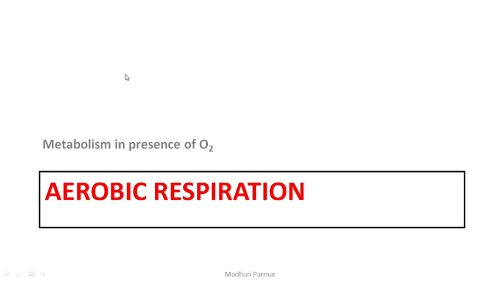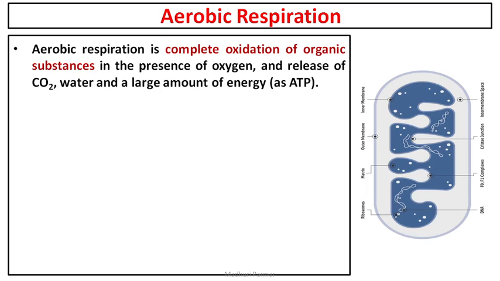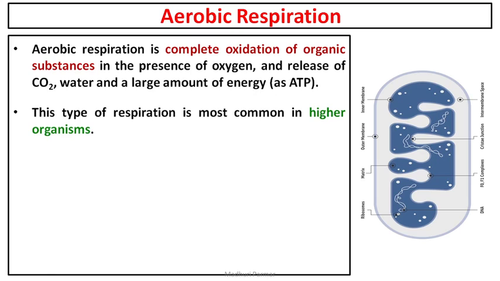Now let us talk about metabolism in the presence of oxygen. What happens if oxygen is present? What is the fate of pyruvate? So this is called aerobic respiration. Aerobic respiration is the complete oxidation of the organic compound, of any respiratory substrate. As we had discussed, it could be carbohydrate, fat, protein, or even some organic acid. So any organic compound, when it is completely oxidized in the presence of oxygen, and in the end the products you are getting are carbon dioxide, water, and a large amount of ATP, then it is called aerobic respiration.